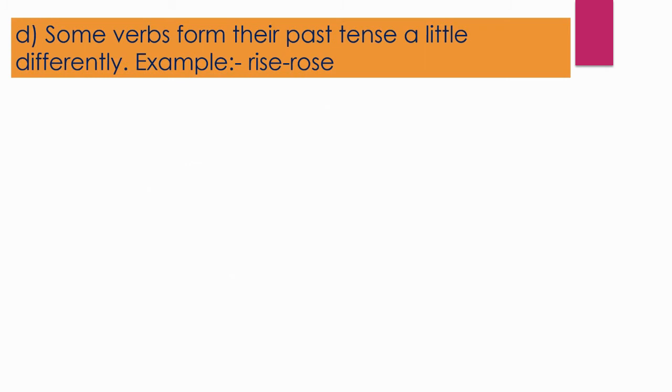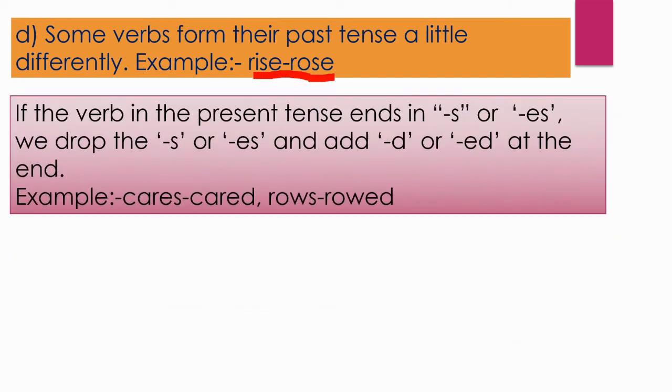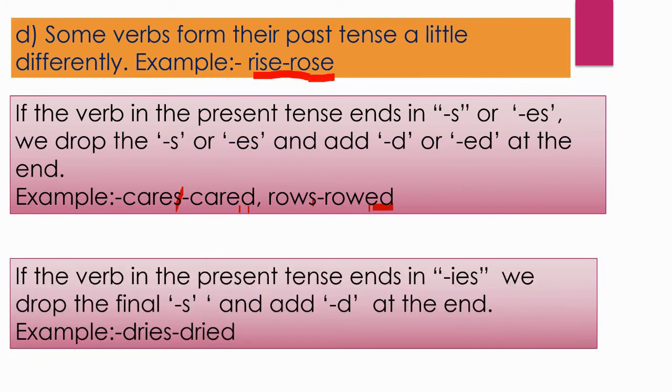Some verbs form their past tense a little differently. For example, rise, rose. Next, if the verb in the present tense ends in s or es, we drop the s or es and add d or ed at the end. For example, cares. So what will be the past tense? Cared, rocked. If the verb in the present tense ends in ies, we drop the final s and add d at the end. For example, dries, dried.